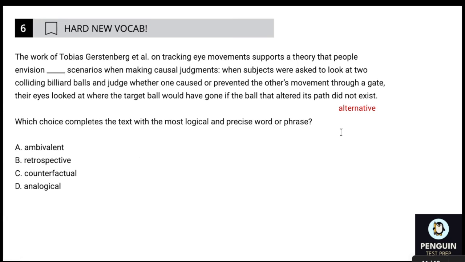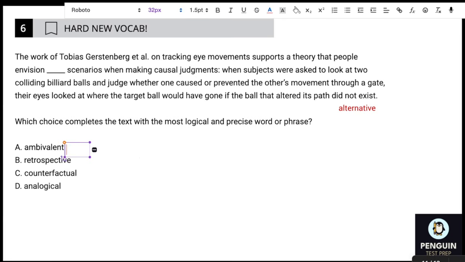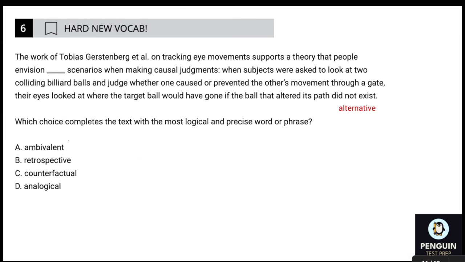All right, ambivalent. Ambivalent means unclear. Specifically, if you're feeling ambivalent, you might be feeling sort of like hot and cold. That's not alternative. Retrospective. Just think about people saying, well, in retrospect, it's when you're looking back on the past with a different perspective, basically. That kind of fits because we're imagining what the past would have been like, but I don't know. I'm going to keep it for now.